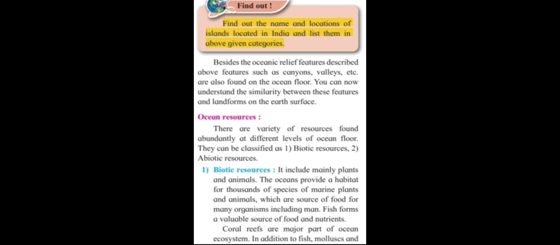The fish basically forms a valuable source of food and nutrients. There are many nutrients which are available in fish. That's why they say that they have nutrient value. Coral reefs, which we've studied a lot about, are a major part of the ocean ecosystem. In addition to fish, mollusks and seaweeds are also found.